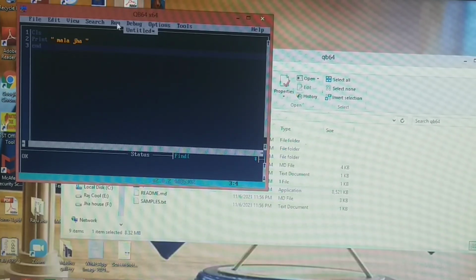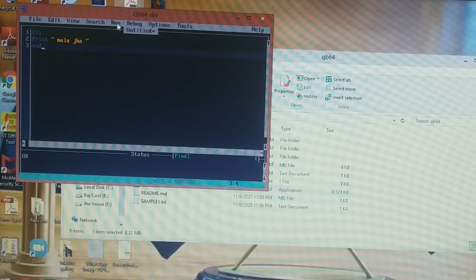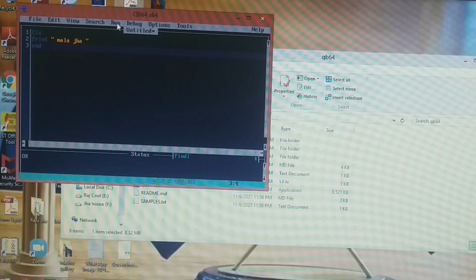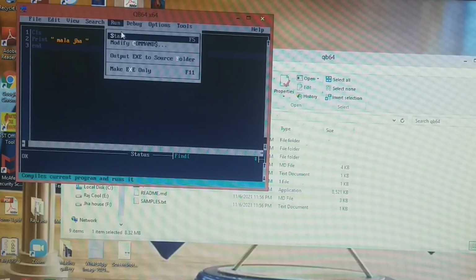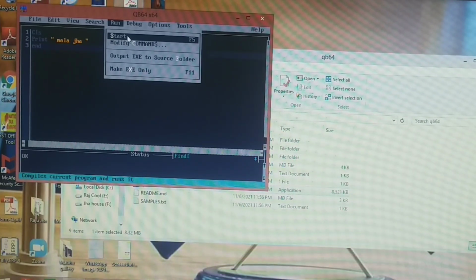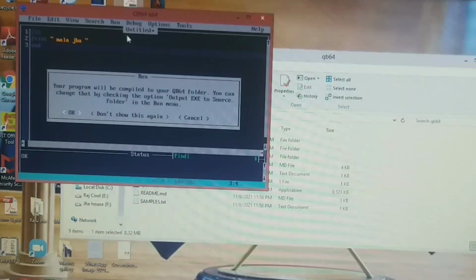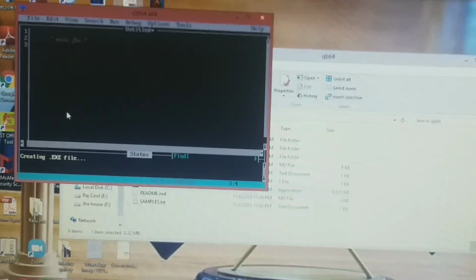Now just click on the F5 button from your keyboard, or you can just run this by clicking the run button also. When you click this run button, you will find that the start option is written here, and to run this program, you just have to click the F5 button from your keyboard.